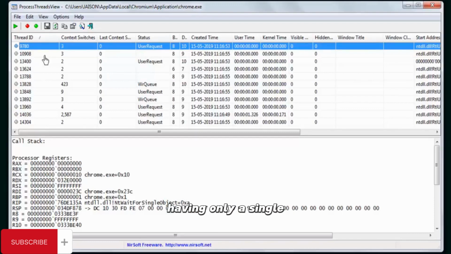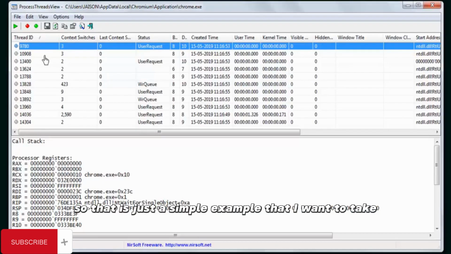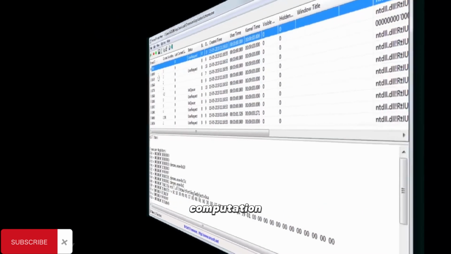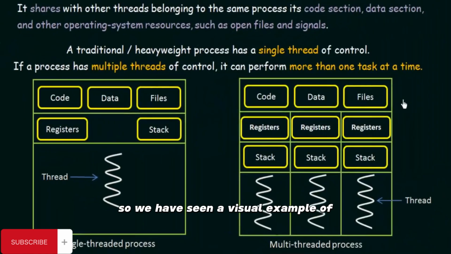If we had only a single-threaded process, then while the downloading was happening, the page could not be displayed. Or while the page is being displayed, the download would not happen. That is just a simple example to help us understand the usage of multi-threaded processes. Different threads perform different tasks, and hence multiple tasks can be performed at the same time, improving our efficiency and speed of computation. So we have seen a visual example of how multi-threaded processes exist in our system.